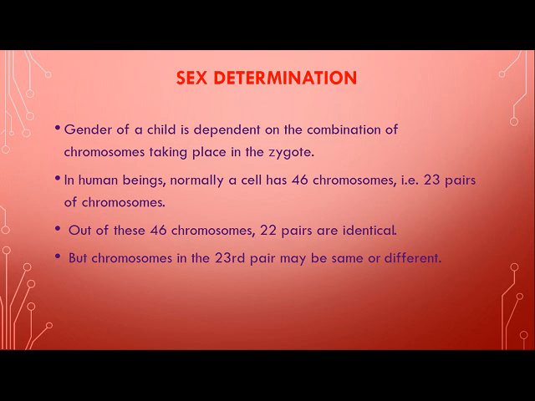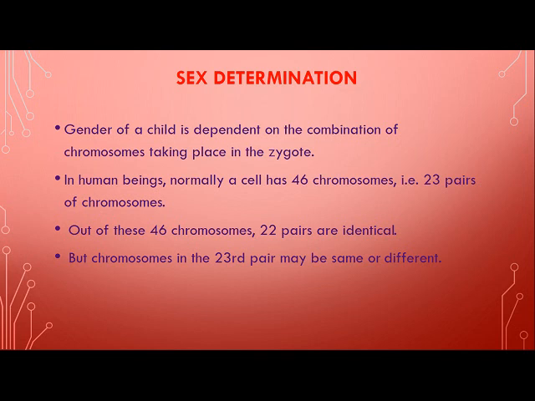Now, from chromosome 1 to 22 pair, that is the first 44 chromosomes, they are same in case of males and the females, and they are called as somatic chromosomes. Understood? 1 to 22 pairs, they are similar in case of male and female, and they are called as somatic chromosome. But children, the 23rd pair is different in case of male and in case of female.